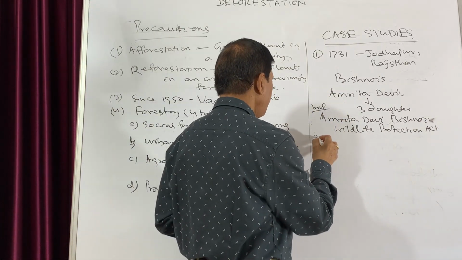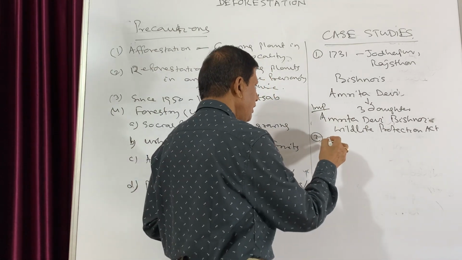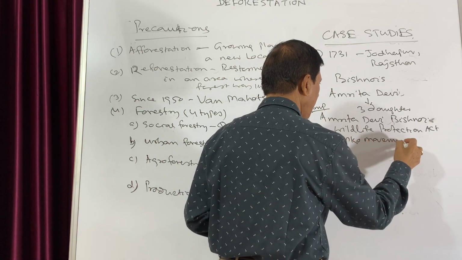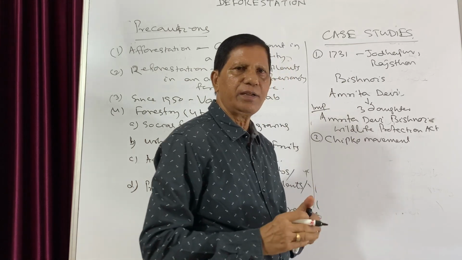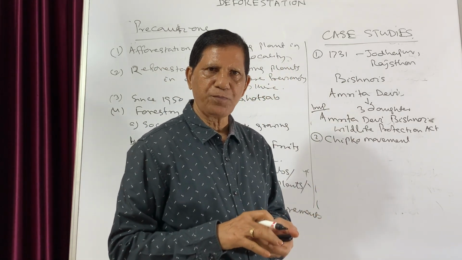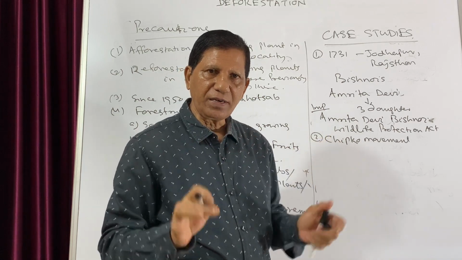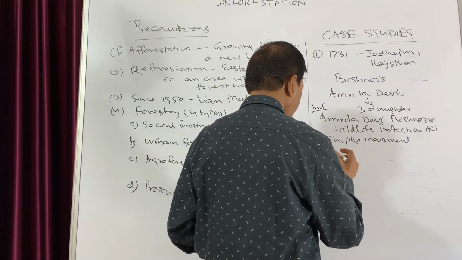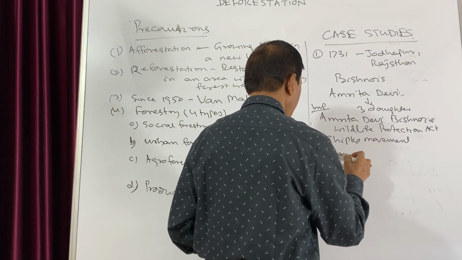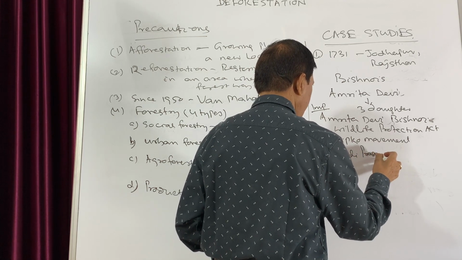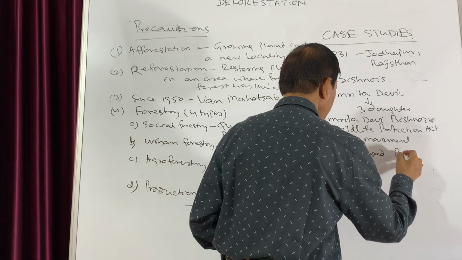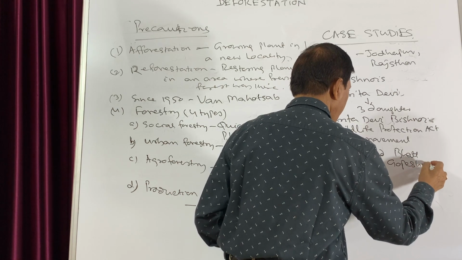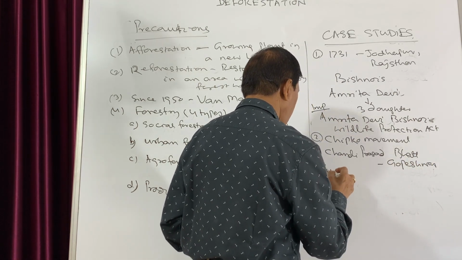Now come to case number 2. Case number 2 is the Chipko movement. You have heard of this Chipko movement. This occurred in the Garhwal forest of the Himalayas. And the people of that area, with the leadership of 2 leaders, one is known as Chandi Prasad Bhatt of Gopeshwar, and the other is Sundarlal Bahuguna.